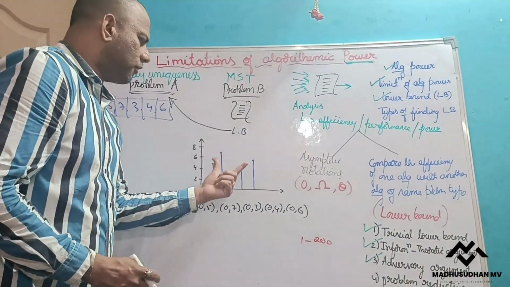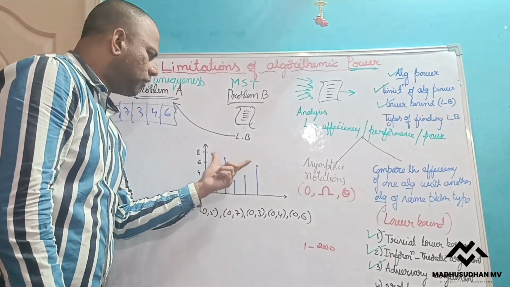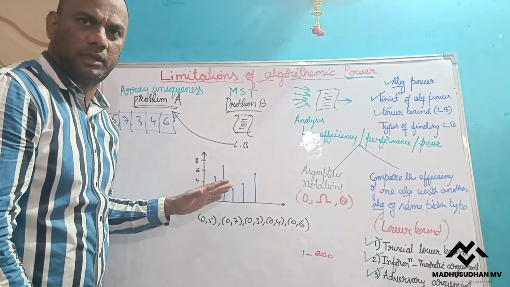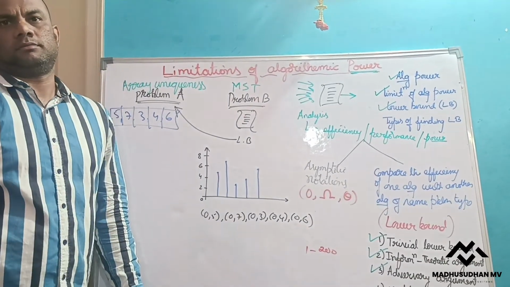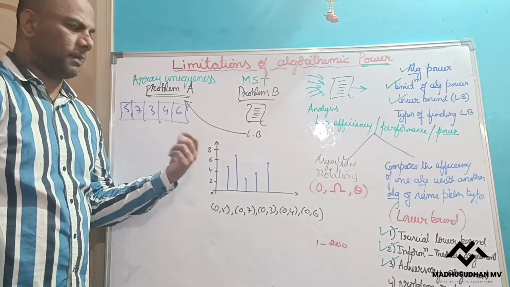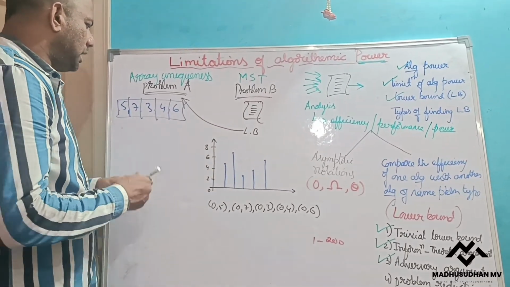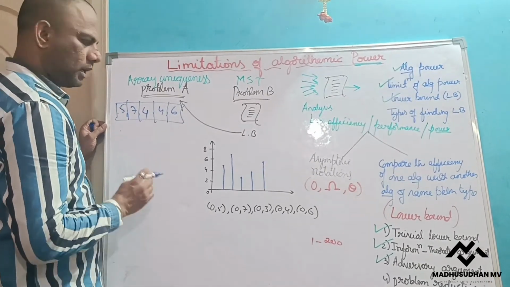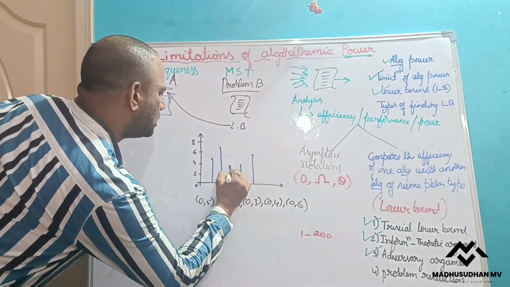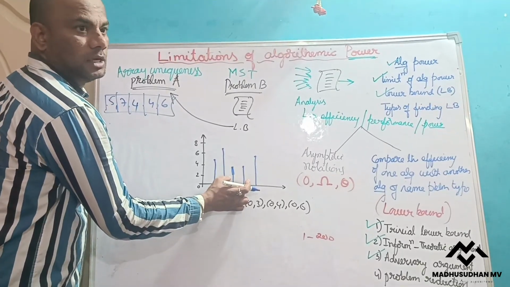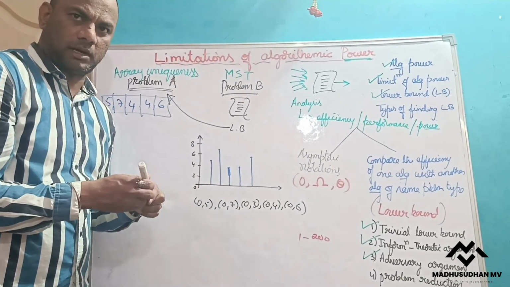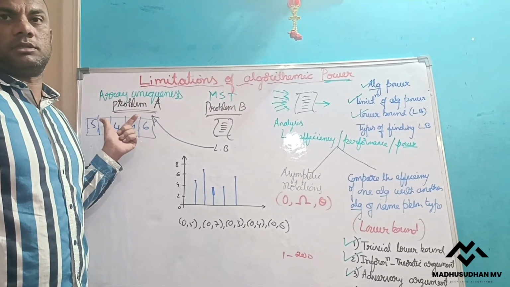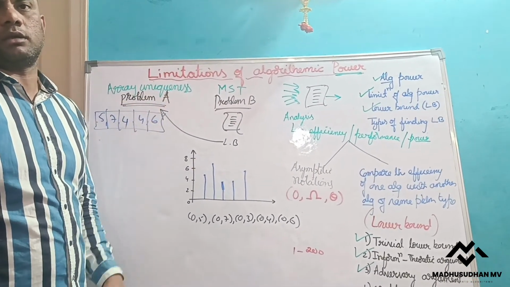Now I'll check the length of all these edges. Now the lengths of all these lines are different. So the lengths of all these lines being different means all the numbers are different. So this is how I find. Suppose, assume any one number, instead of this, is also 4. Now these two lines are the same length. So when two lines are of the same length, I can say two numbers are the same, that is, equal numbers are there, that means the array is not unique.